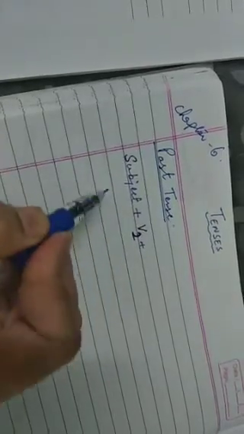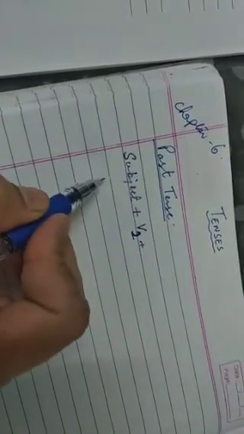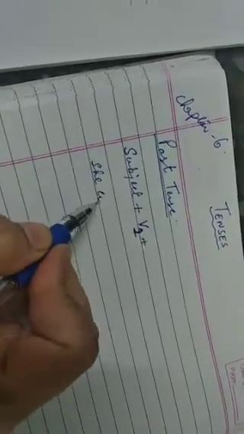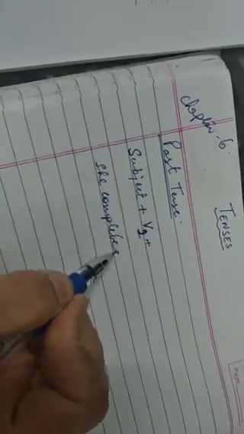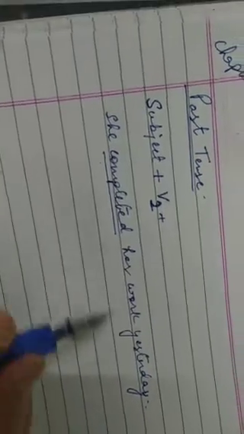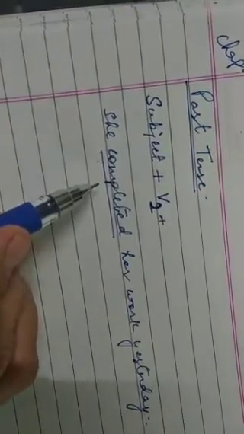Let us see the example here. She completed her work yesterday. So what we see here is that the action of completing the work was done yesterday. The V2 form of the verb is used and the time is given.